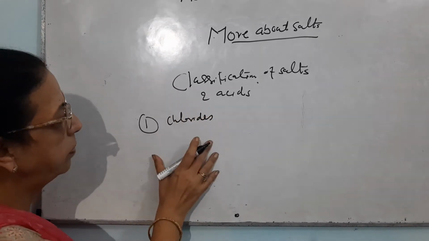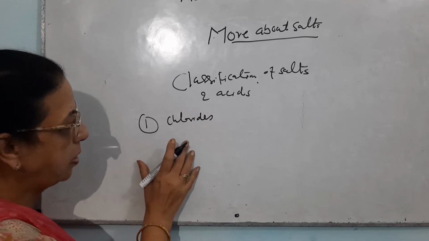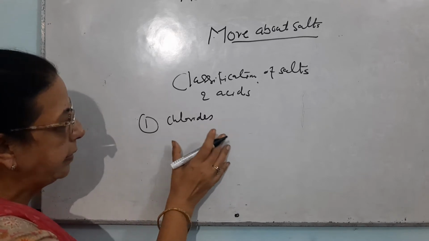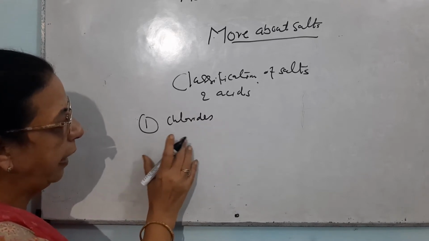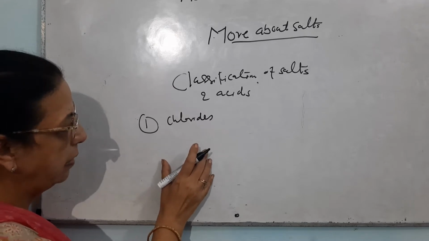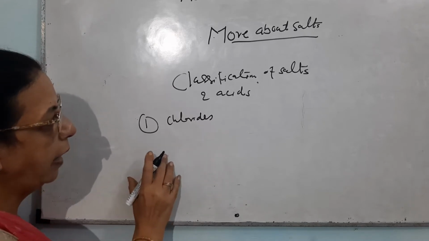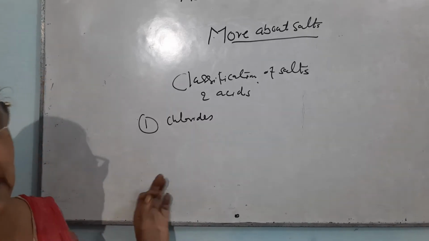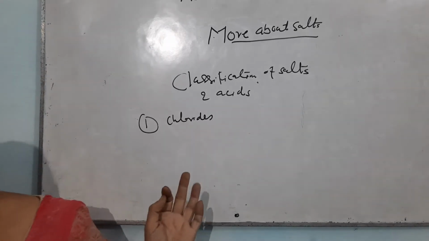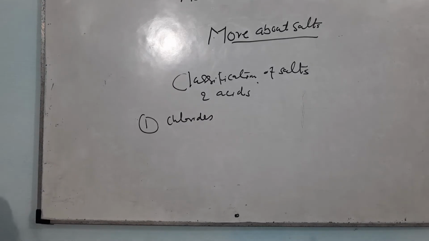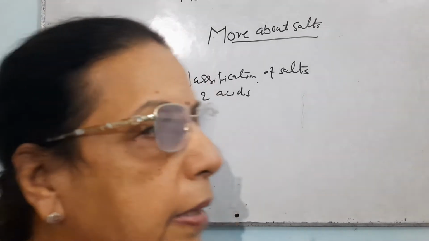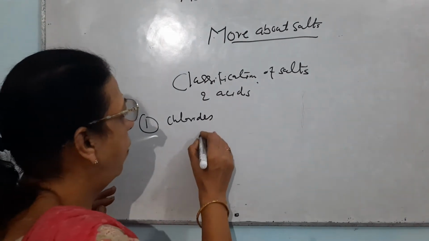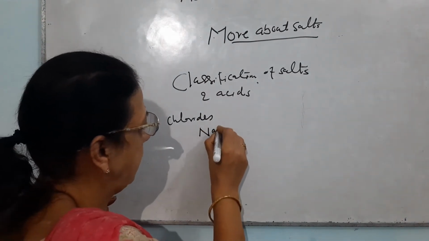These salts are obtained by the reaction of HCl with a base, or they can be obtained by the reaction of many compounds with HCl. For example, let me take the first example. The most important chloride salt is NaCl.